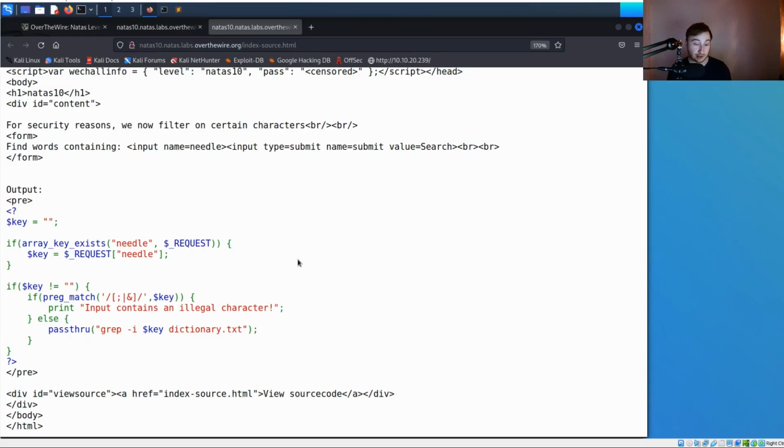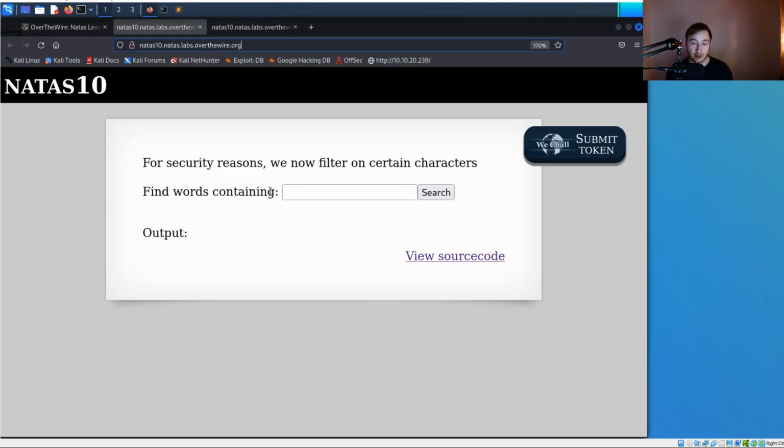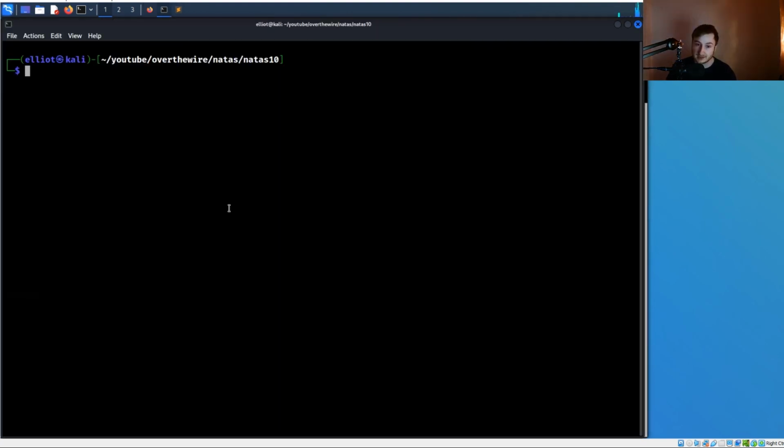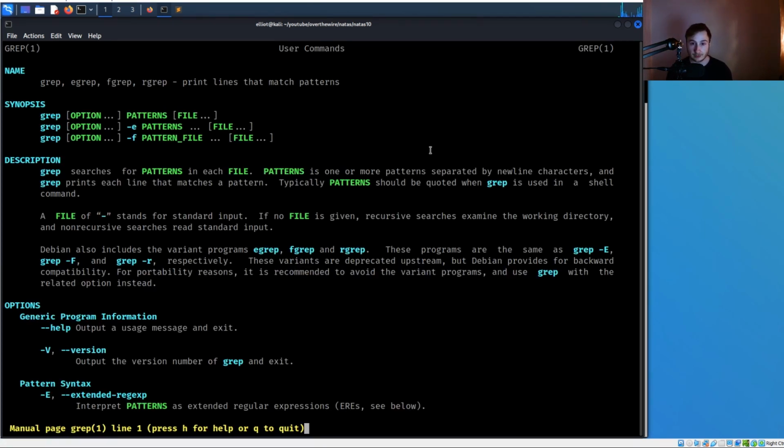But obviously there's a solution to this level, and so their filtering didn't really work as well as they thought they did. And the way we can think to sort of bypass or break out of this is if we just think about grep, the command itself. So if we just run man grep, and that's going to open the manual or the man page for grep itself. And if you're not familiar with reading through the man pages, definitely learn to do so because you will learn a ton of information on any command you so desire.